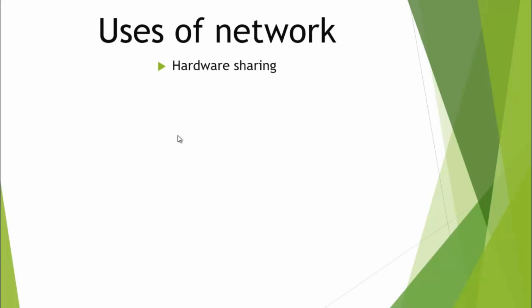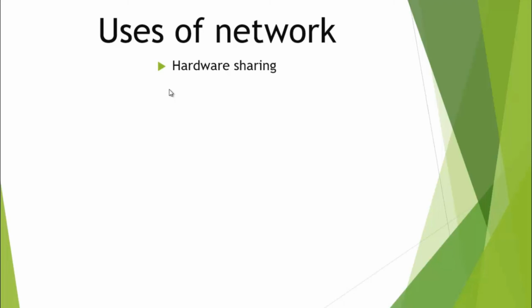The first use of a network is hardware sharing. What is meant by hardware sharing? Maybe you students visit an internet cafe. There we have a single PC called a server. This server is sharing its memory with other computers, so it's called hardware sharing.